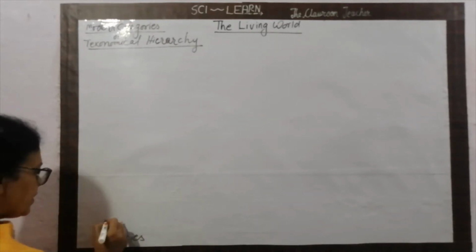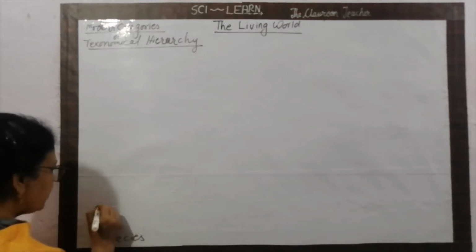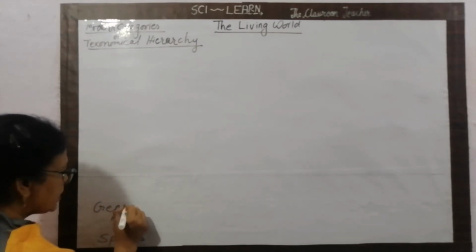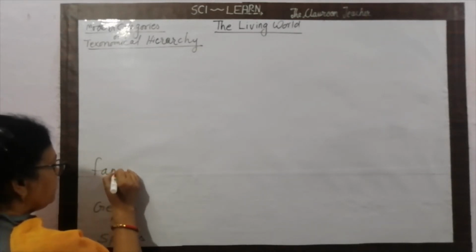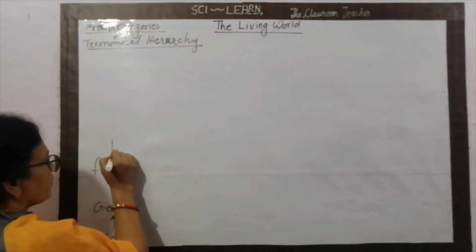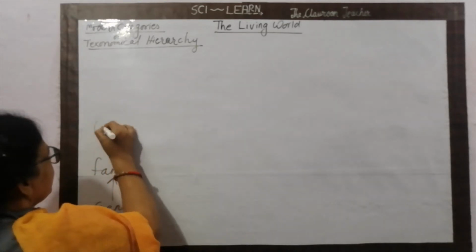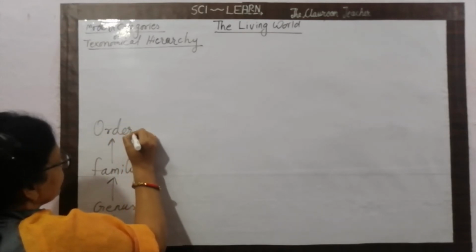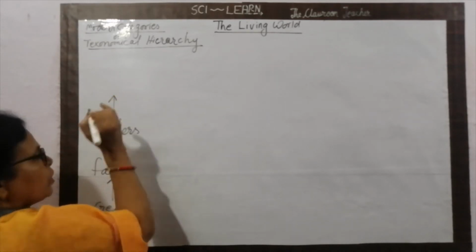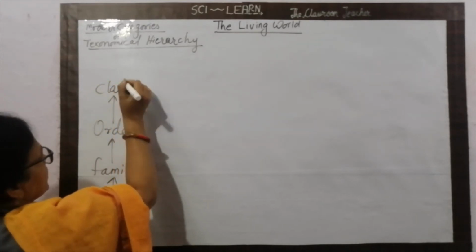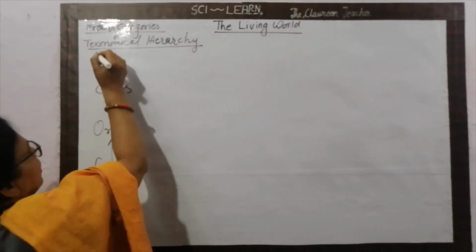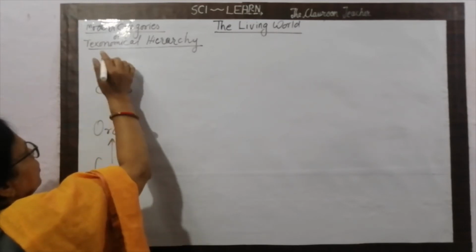Okay, the species, when they combine together, they form genus. When genus combine together, they form family. Then when families combine together, they form orders. When orders combine together, they form class or classes. When classes combine together, they form phylum.